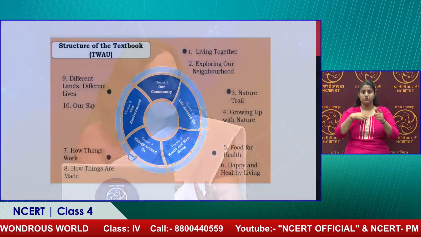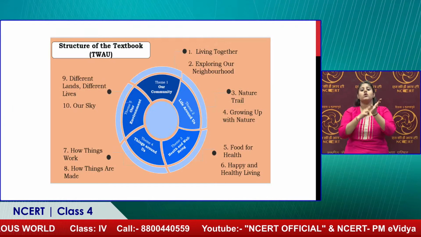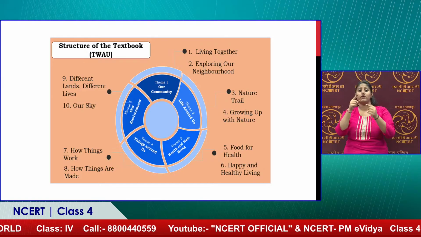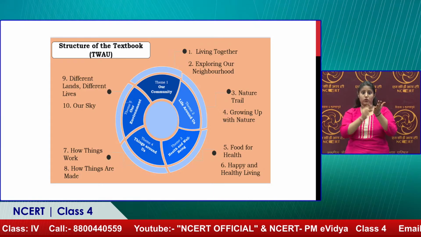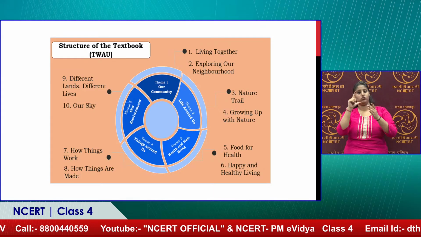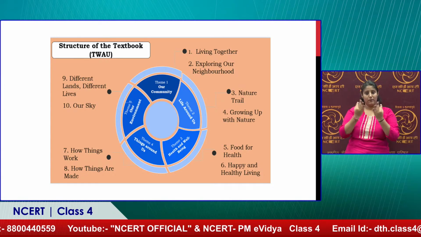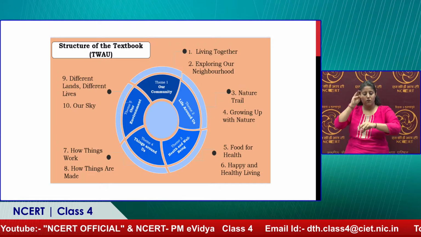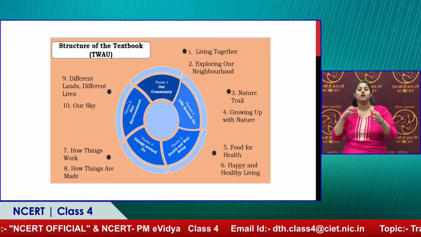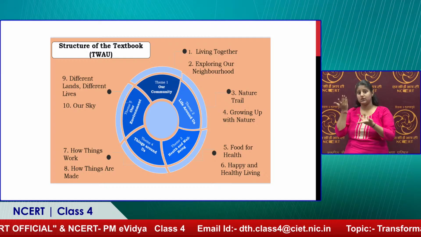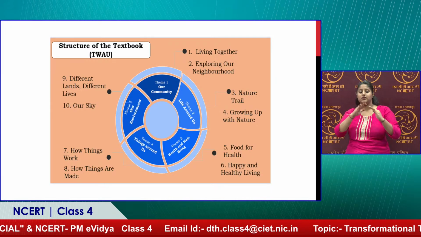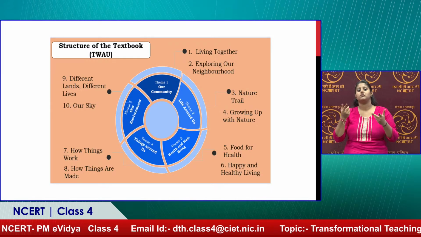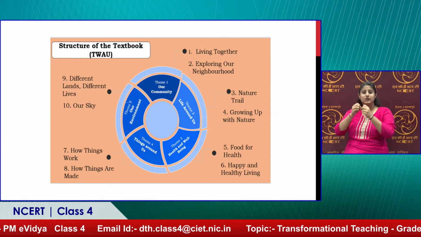If I can talk about the book, this is the structure of the book. We have 5 units and each unit has 2 chapters. The first unit is our community. If you remember, in grade 3 we started with family and neighborhood. So we are trying to enlarge the horizon of children, because children are familiarized with family members, and now they are going to explore a little more deeper and then broader, wherein they will be exploring community.